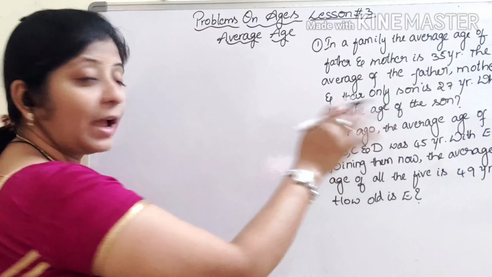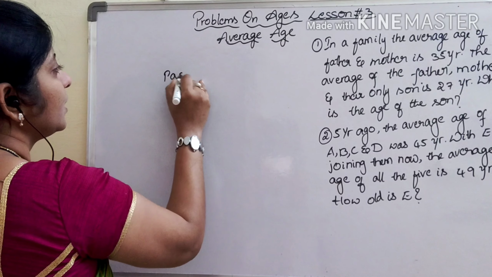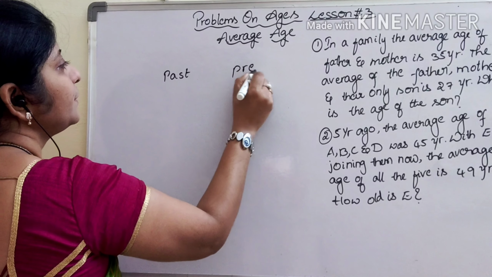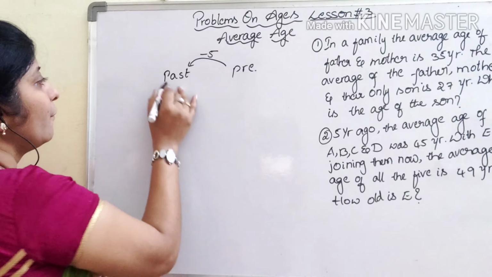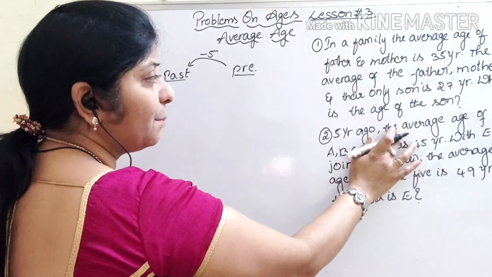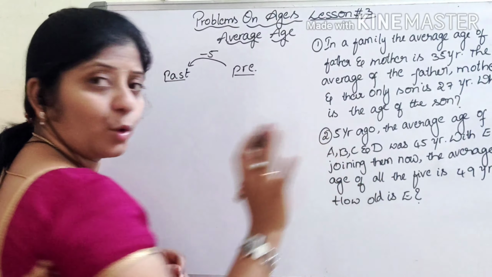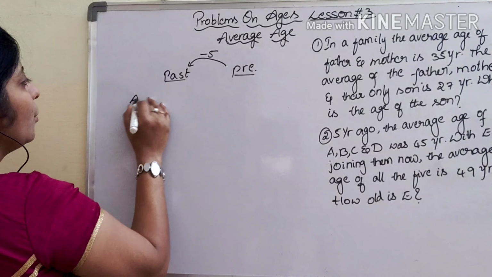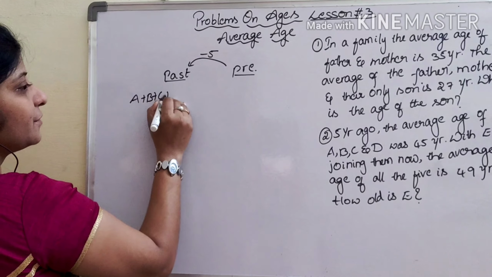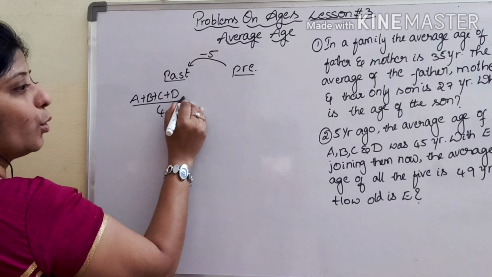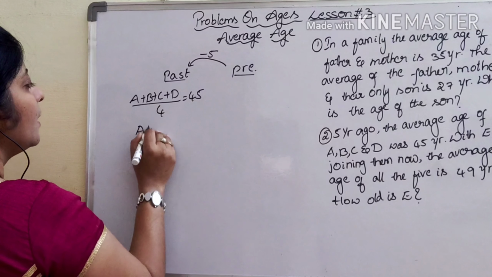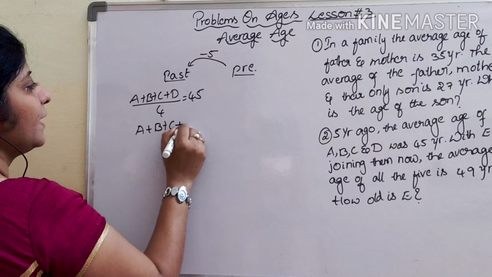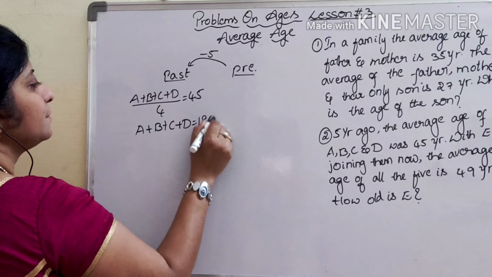So now 5 years ago, that means "ago" is nothing but past, so we have to subtract 5. In the past, the persons are only 4: A, B, C and D. We get A plus B plus C plus D, 4 persons, so by 4 equal to 45. So it will give 180.